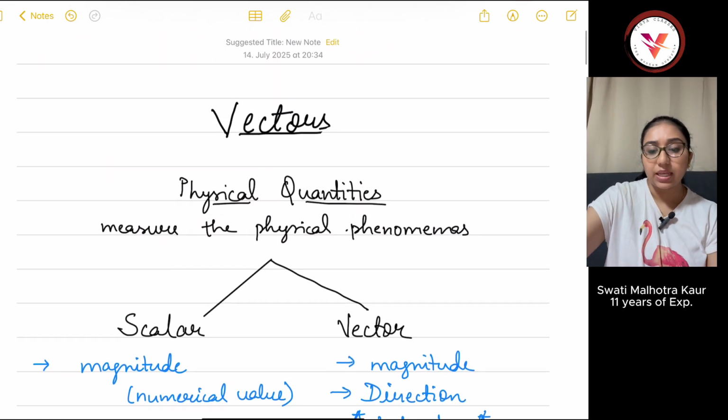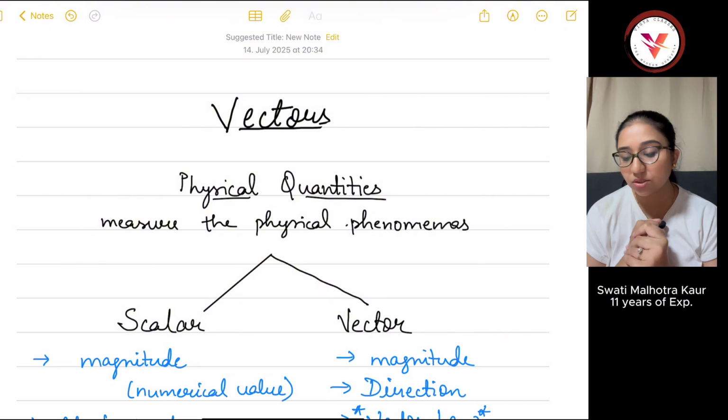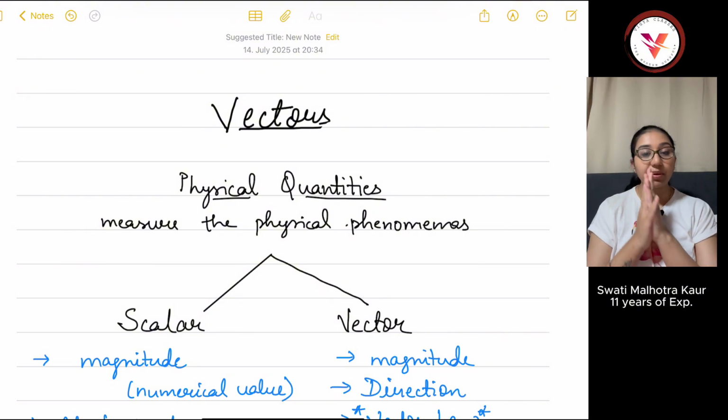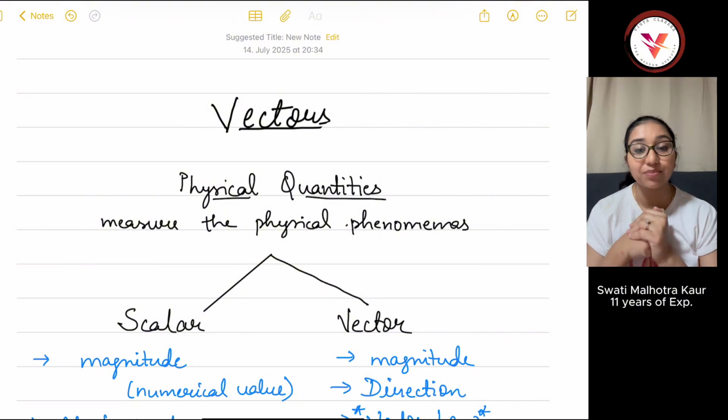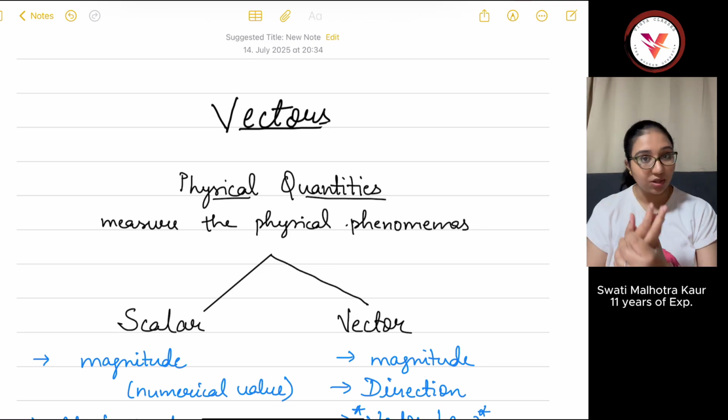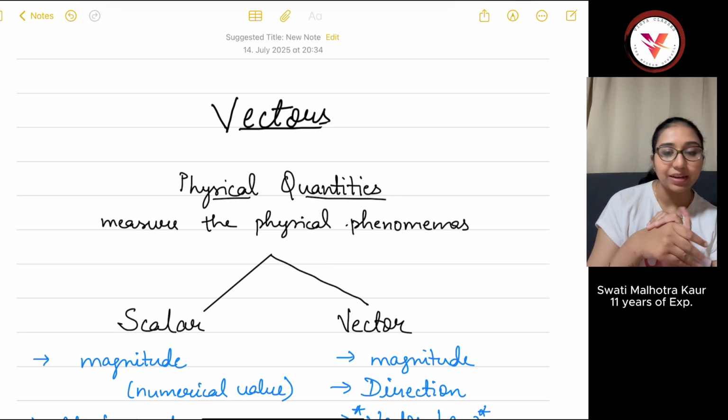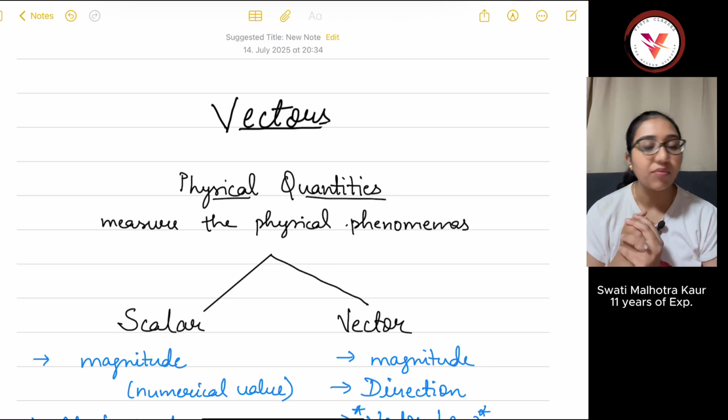This is all for today's video, and in the upcoming video, that is tomorrow's video, we will learn about the vector laws, how you can add, subtract and multiply, and we will do some numericals.